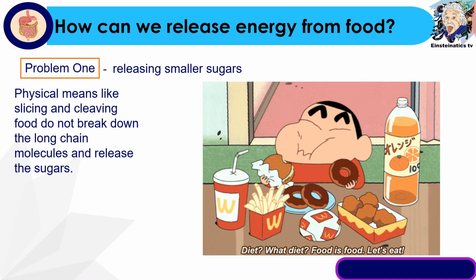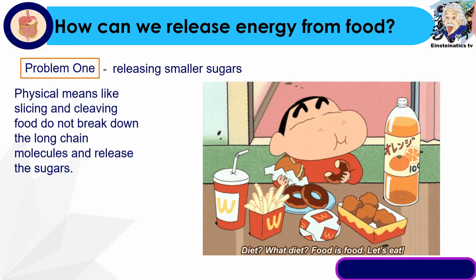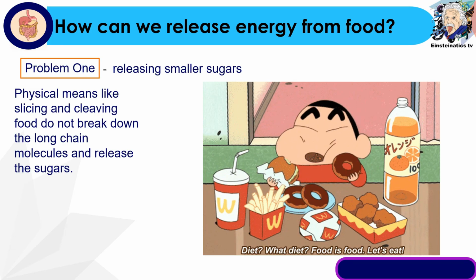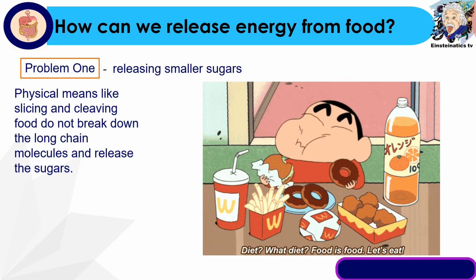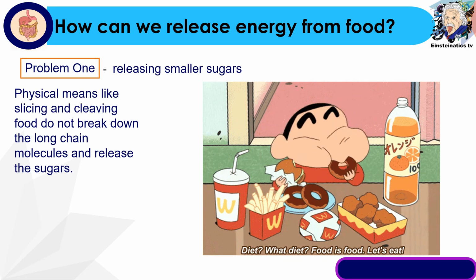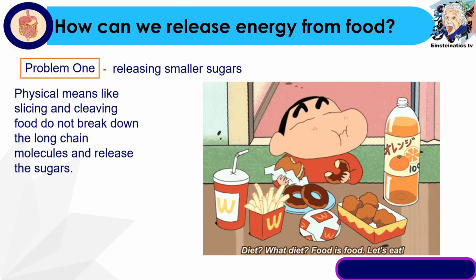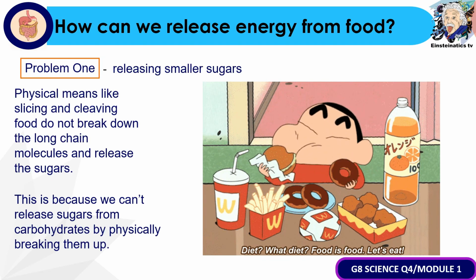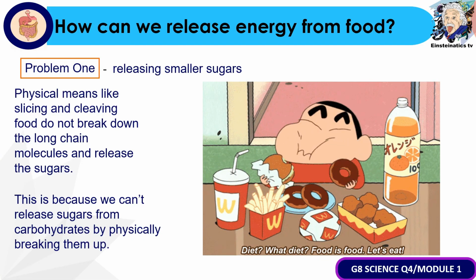Now that we already know the different nutrients that we can gain from the food, our body now needs to solve two problems. Yung una, paano nga ba natin makukuha yung energy coming from the food? Problem 1 is how to release smaller sugars. As we all know, yung physical means like slicing and cleaving, pati na rin yung chewing or pagmuya ng pagkain, do not break down the long chain molecules and release the sugars. This is because we can't release sugars from carbohydrates by physically breaking them up.